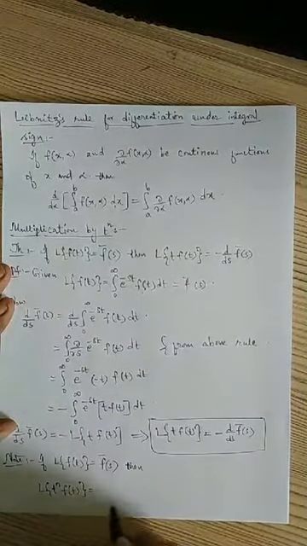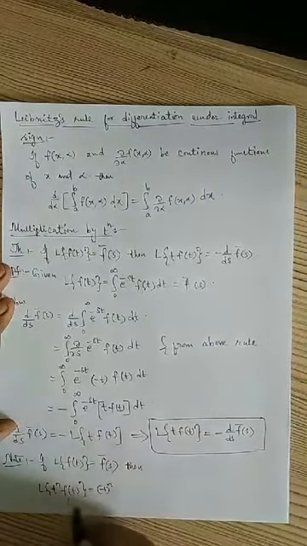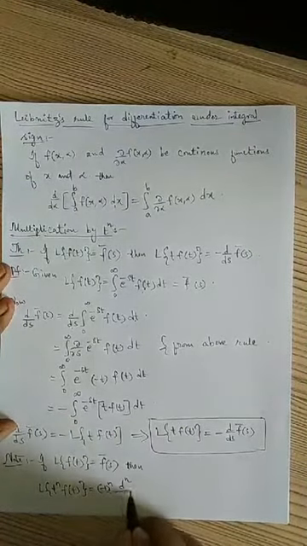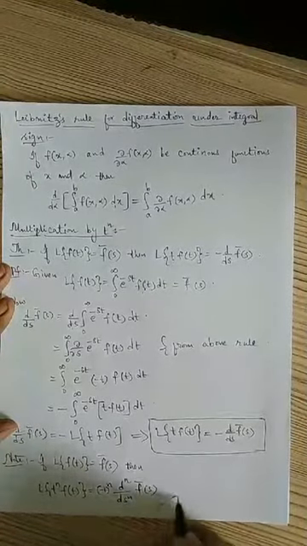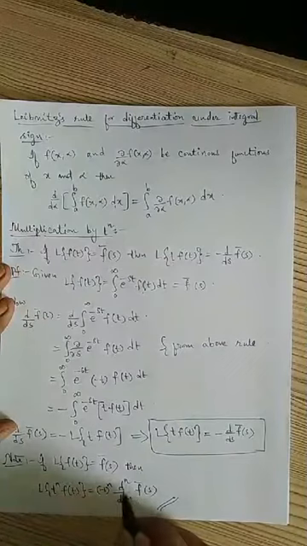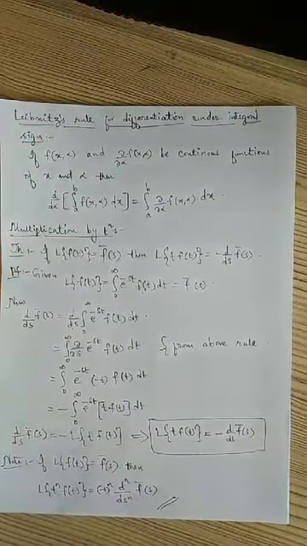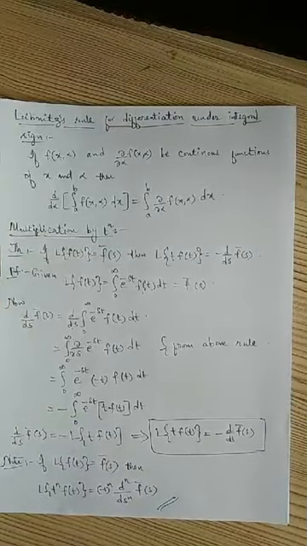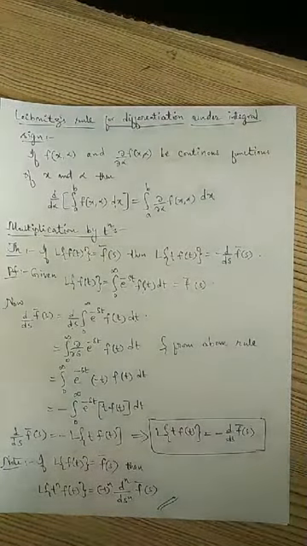If t power n is there, I will get minus 1 power n and n derivatives, right? If 2 is there, minus 1 power 2, second derivative. If 3 is there, minus 1 power 3, third derivative, like that, right? This is the Laplace transform of multiplication by t power n. Now we will see a few problems related to this also.